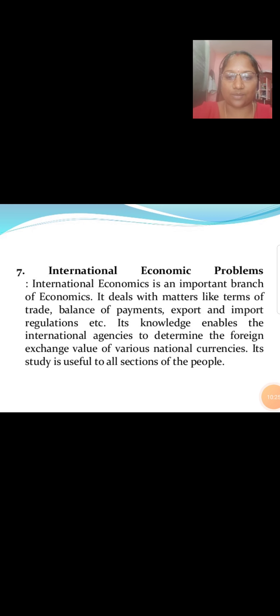International economic problems. International economics is an important branch of economics. It deals with matters like terms of trade, balance of payment, export and import regulations, etc. Its knowledge enables the international agencies to determine the foreign exchange value of various national currencies. Its study is useful to all sections of the people.